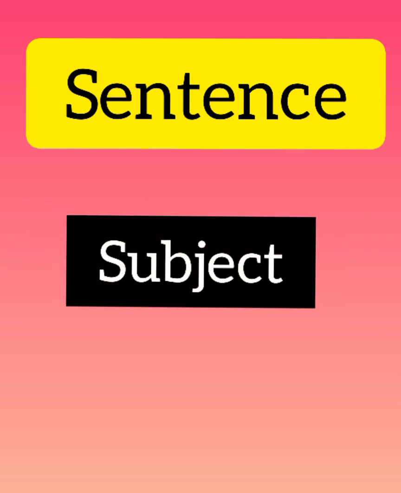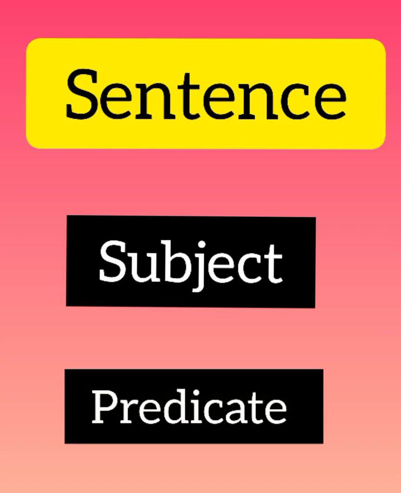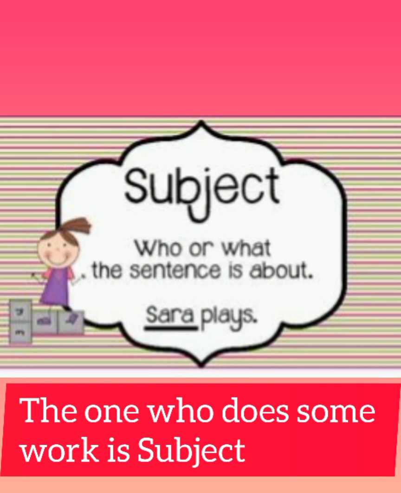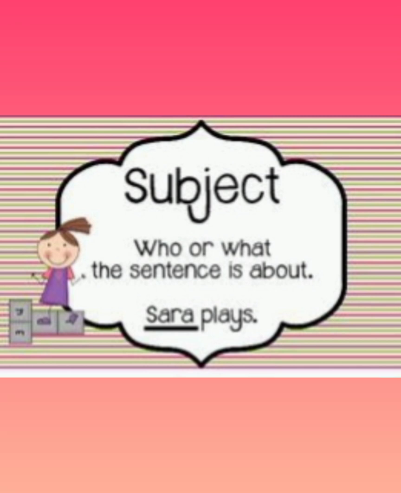A sentence has two major parts. The first is subject and the other is predicate. So let's see what is subject and what is predicate. Basically, subject is who or what the sentence is about, meaning about whom the sentence is talking. We can also say that the one who does some work is known as subject.